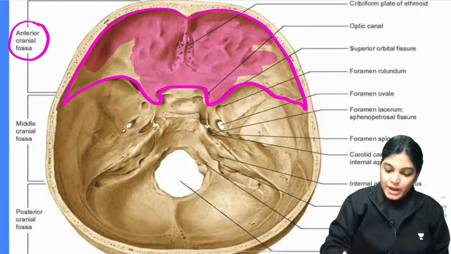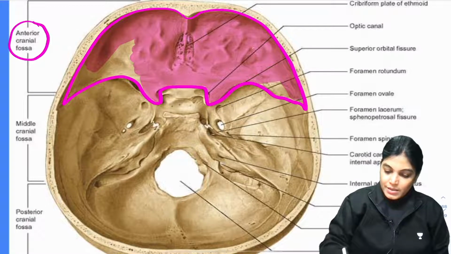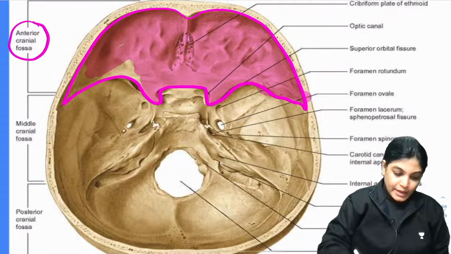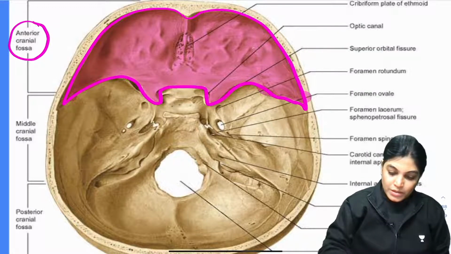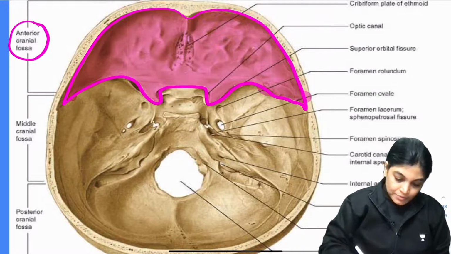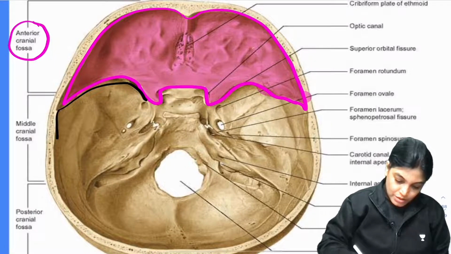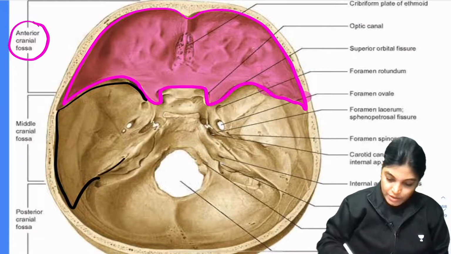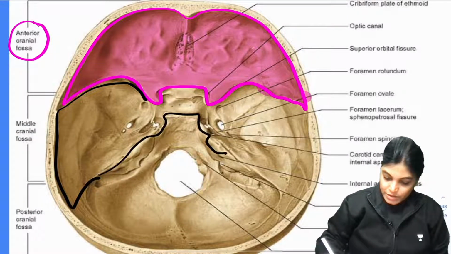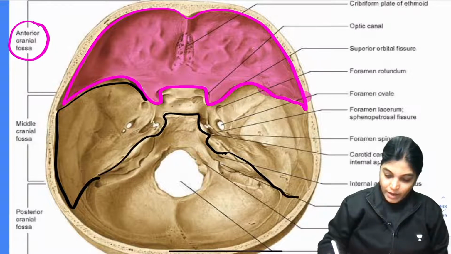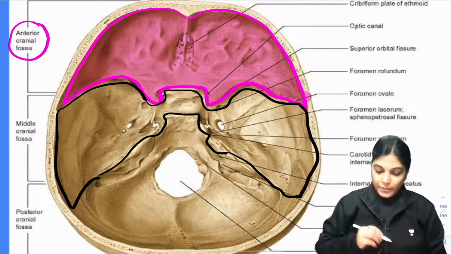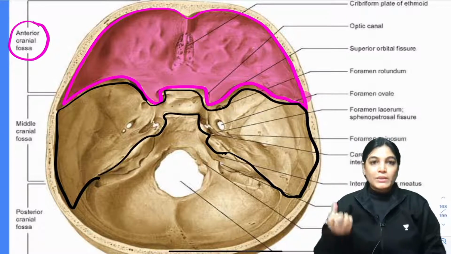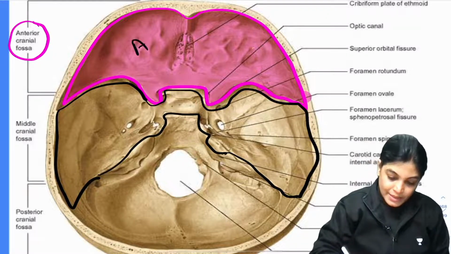This is a very large fossa, seen in the interior as you can see. Next to it we have the middle cranial fossa. This is the whole outline of the middle cranial fossa. This is deeper than the anterior cranial fossa.